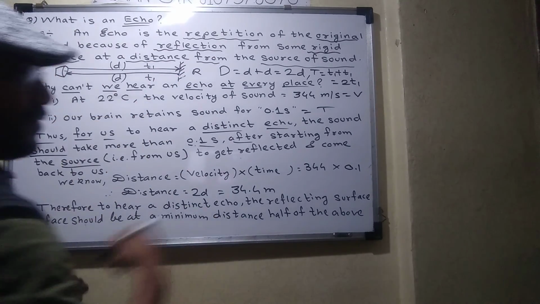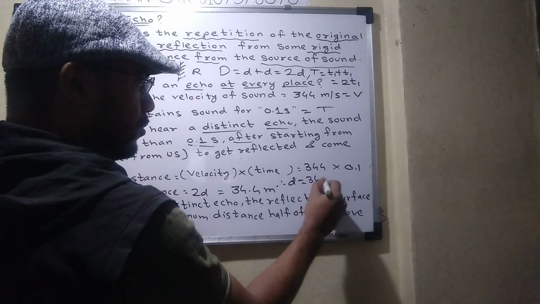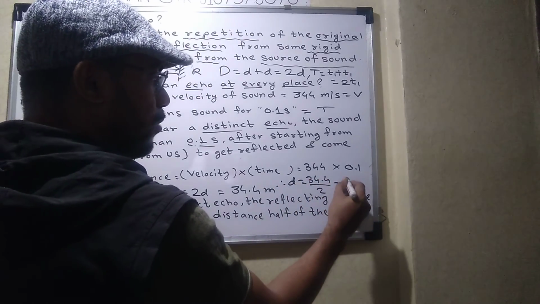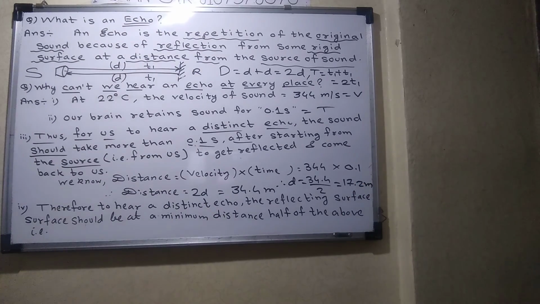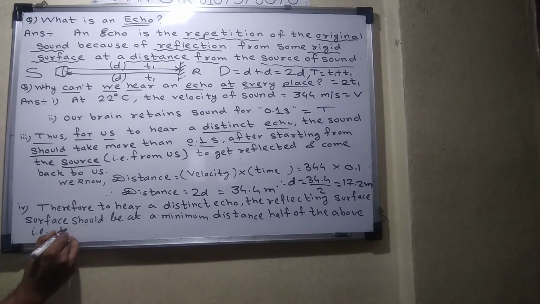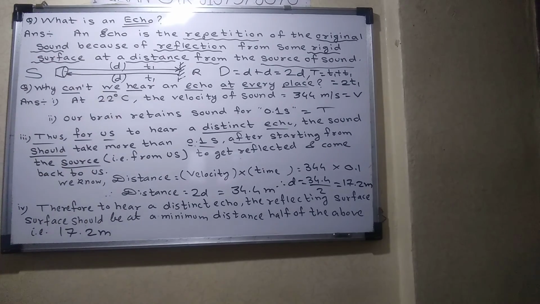That will be half: half of 34.4, that is 17.2. So the minimum distance required for an echo is 17.2 meter. Everyone understood? Shall I repeat it again? Okay, I will repeat it again.